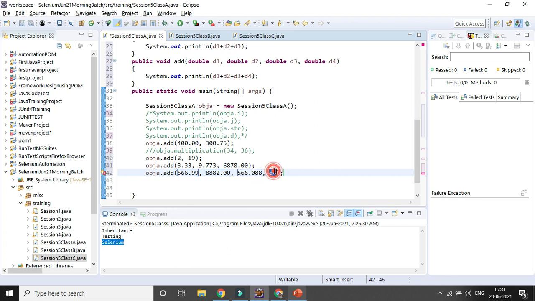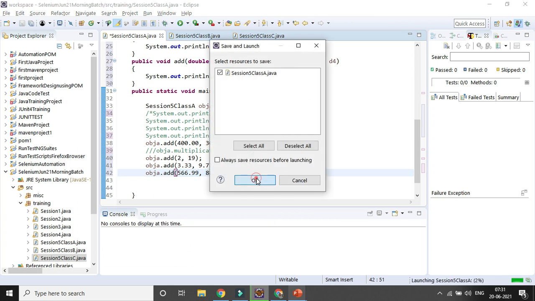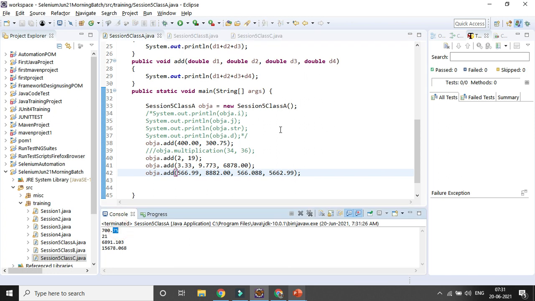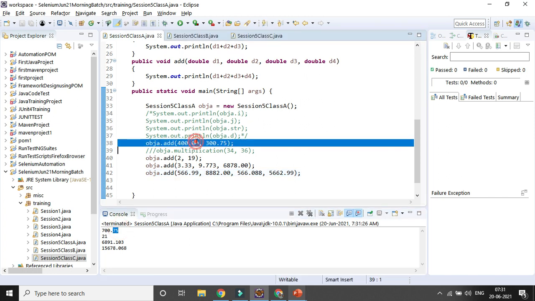So that's why you can do method overloading. Means same method but with a change of the signature, right? Means you are either changing the parameter type or changing the parameter number. You can see that the same method is working in different ways, right?